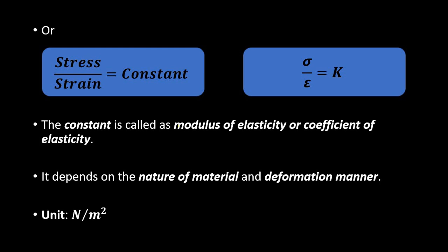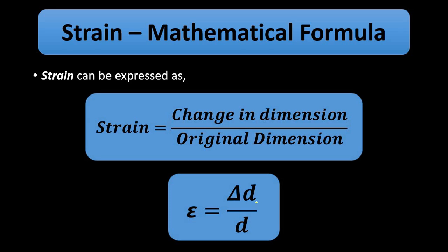Also, the stress by strain constant, which is the constant of proportionality, the modulus of elasticity, is also different for different materials. It depends on the nature of the material and the manner of deformation. So the unit of this constant of proportionality is the same as stress, Newton per meter square, because strain has no unit. Strain is change in length by original length, or change in dimension by original dimension. Both have the same unit, so they cancel out each other. Strain has no units. So modulus of elasticity has the same unit as stress, that is Newton per meter square.